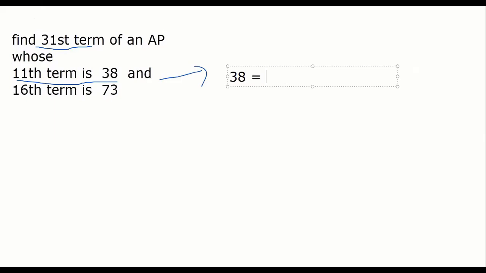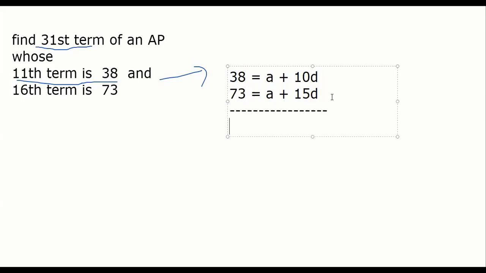So how will you write the 11th term? The 11th term is 38. The 11th term is A plus 10D. Next, the 16th term is 73. A plus 16 minus 1, 15D. Right? Anybody have confusion in this? 38 is the 11th term. 16th term is 73. So the moment you see this, you can directly start writing this. That's it. Now you subtract the equations. When you subtract, what do you get?